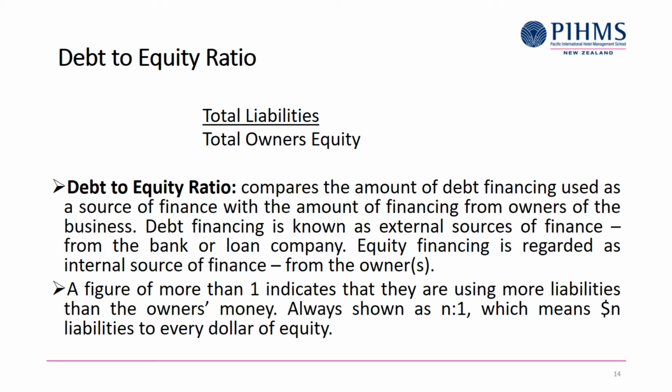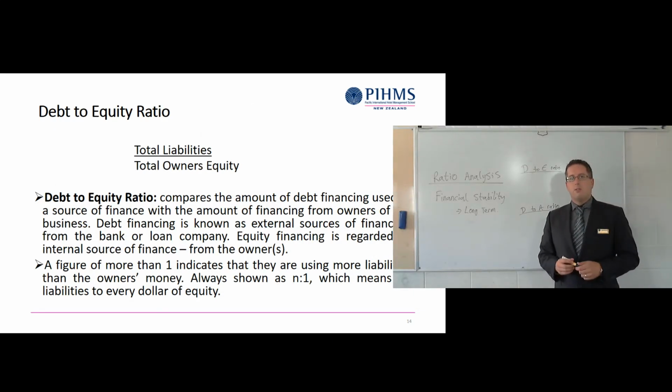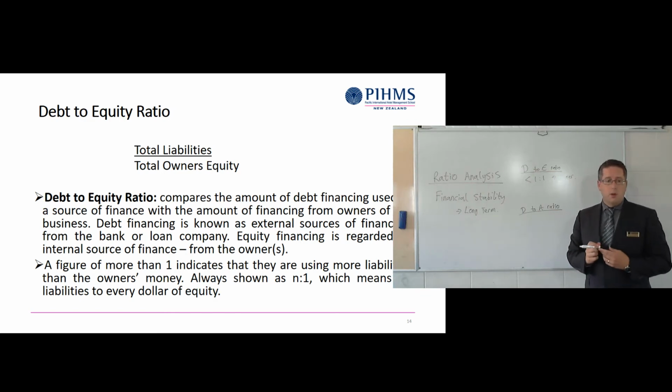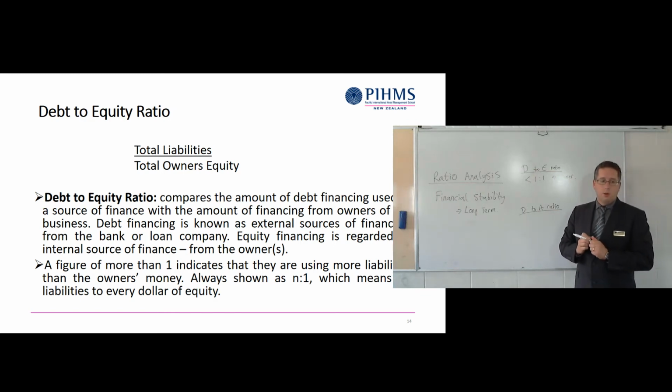Now we're going to be using total figures. The formula for debt to equity is total liabilities divided by total owner's equity. What does it mean? This just looks at how the business is being financed. Is it being financed from the owners, or is it mostly being financed from the banks using liabilities or debt? So the debt to equity, if it's less than 1:1, then mostly it's coming from the owner. The owner, or equity financing, is doing it.